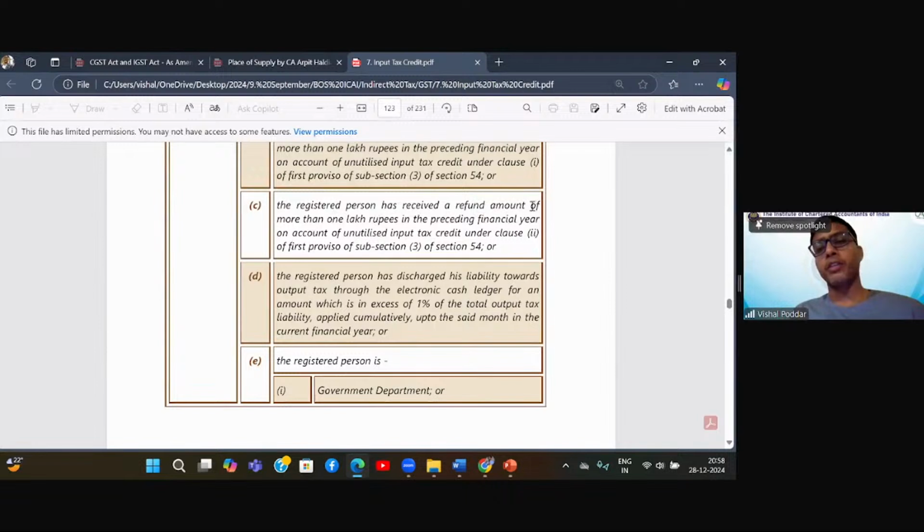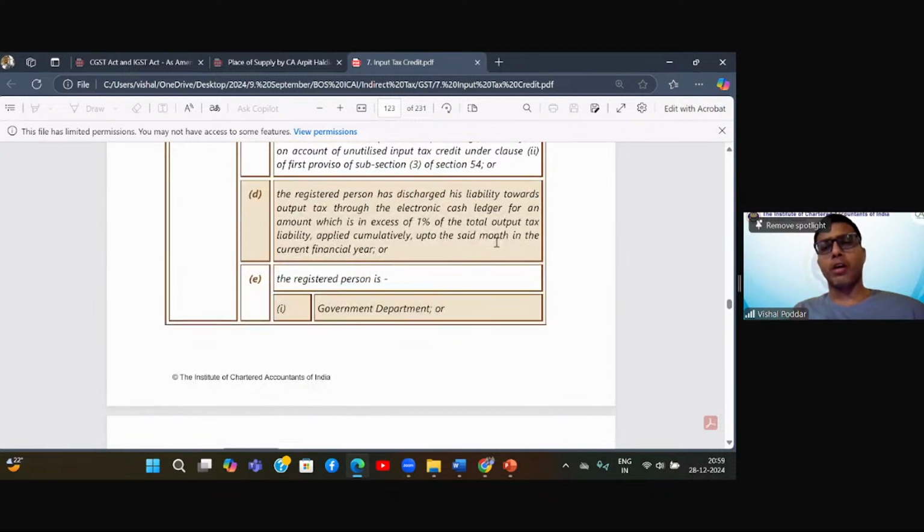Third, the registered person has received a refund of more than 1 lakh in respect of the preceding financial year on account of unutilized ITC under this clause. So it is both the same. The difference is only of clause. One is for export, one is for your unutilized ITC on account of inverted duty structure.